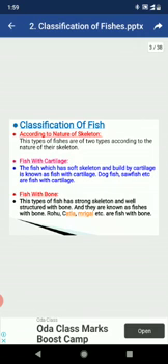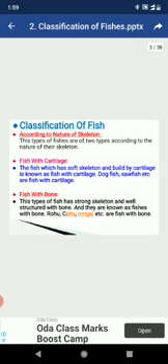Firstly, according to the nature of the skeleton, fishes are of two types: cartilaginous fishes and bony fishes.